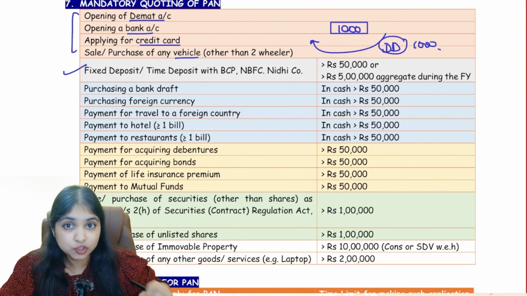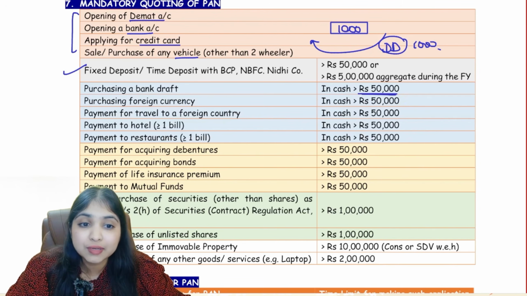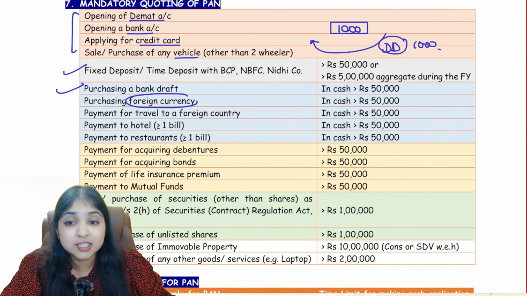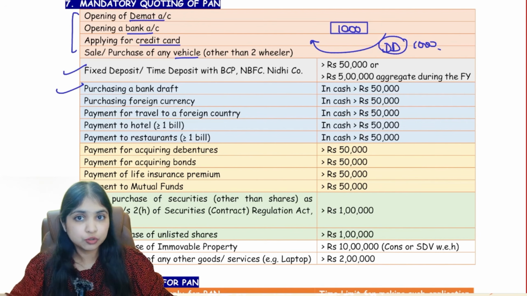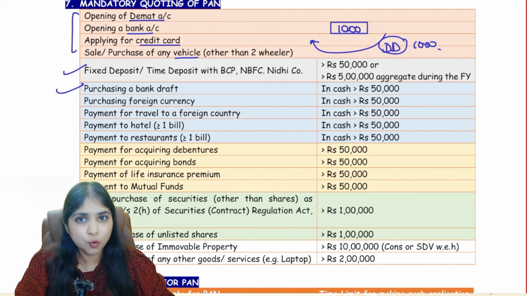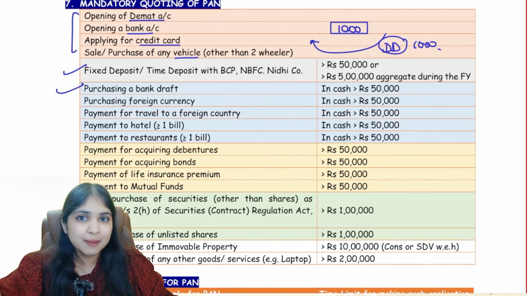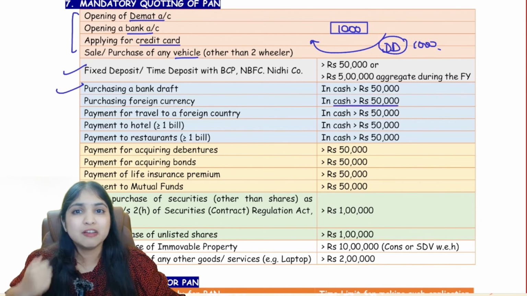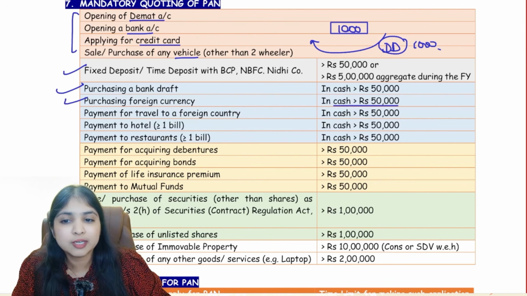So in this situation, if I'm paying the bank more than 50,000 rupees in cash to get a demand draft, then we have to mention a PAN number. Similarly, if you want to purchase foreign currency, like let's say I want to go to the US and take some dollars, and I go to a money changer, giving him INR cash of more than 50,000 rupees and asking him to give me dollars in return, here also I have to mention my PAN number.